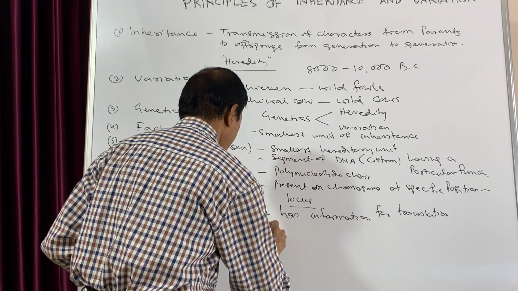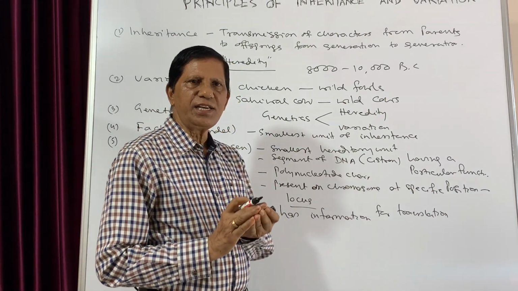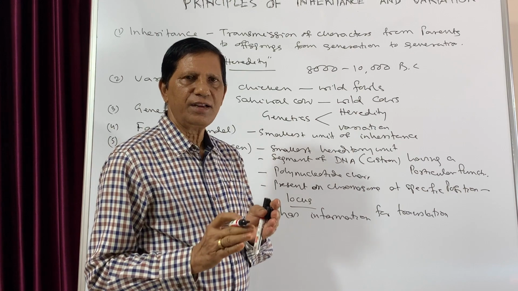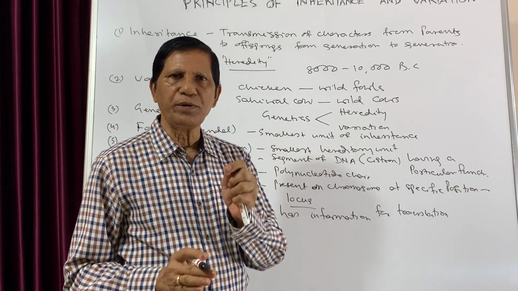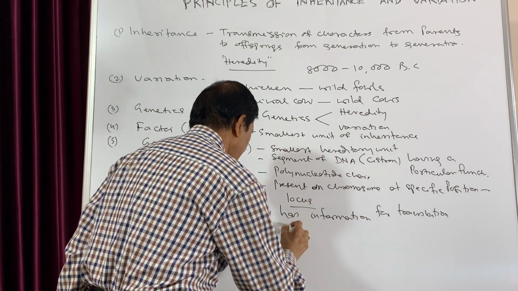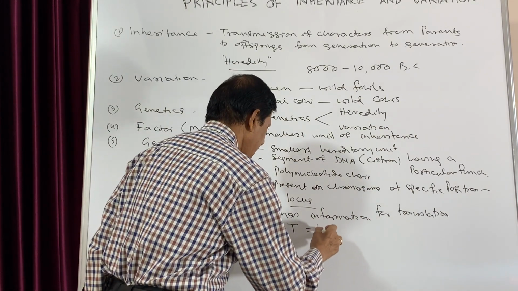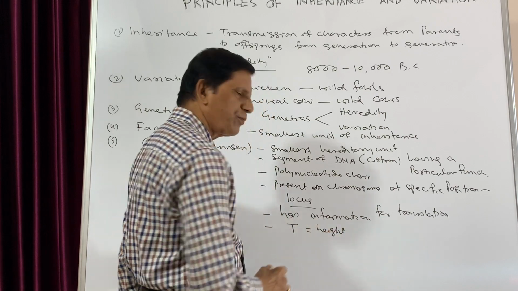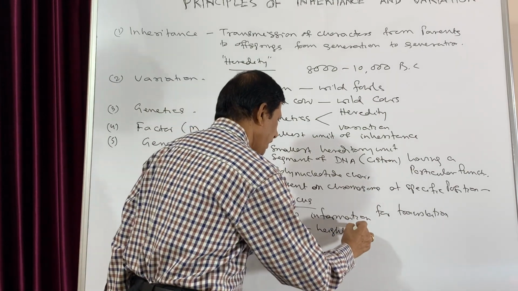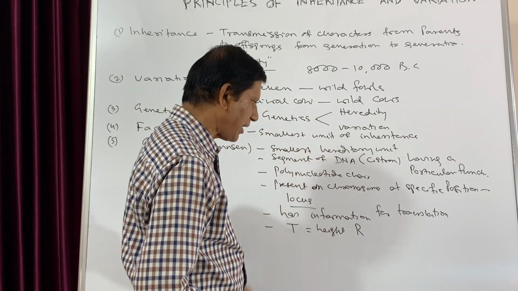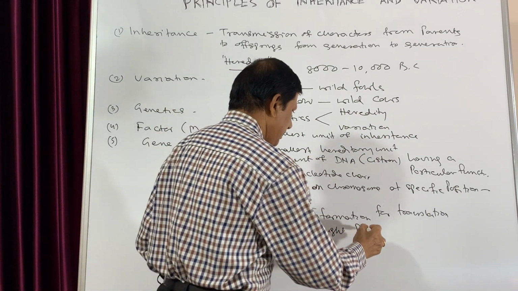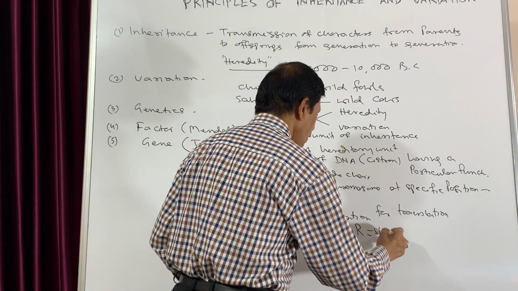Then the next point. Usually the genes are designated by one or few letters. Suppose we write T, so it represents the height of the organism. When we are writing R, then it is representing the shape of the seed.